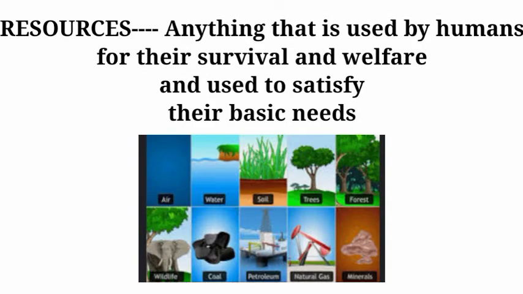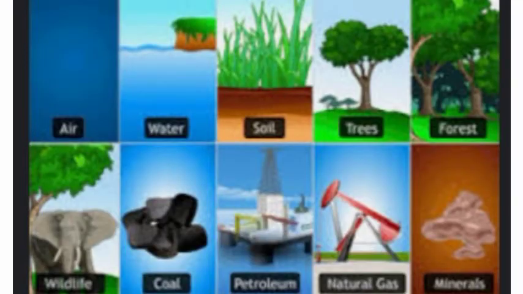Now, resources can be of two types: natural and man-made. As the name itself implies, natural means they are obtained from nature. आप देखते हो नेचर से आप क्या चीज़ें यूज़ कर सकते हो. We use oxygen for breathing. Plants use carbon dioxide to make food, and plants are used by us for our food and other products also. Air, water, soil, forest, wildlife, coal, petroleum, minerals, etc. are examples of natural resources.